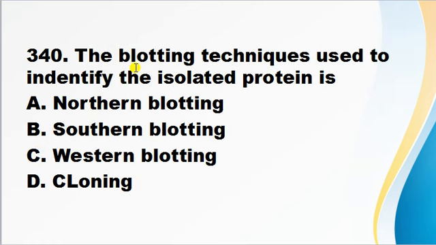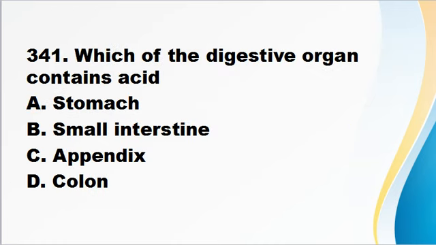The blotting technique used to identify the isolated protein is northern blotting, southern blotting, western blotting, cloning. Northern blotting is a technique that is associated with the isolation of protein, southern blotting is associated with DNA and western blotting is associated with RNA. So here correct answer is A. Northern blotting is used to identify the isolated protein.